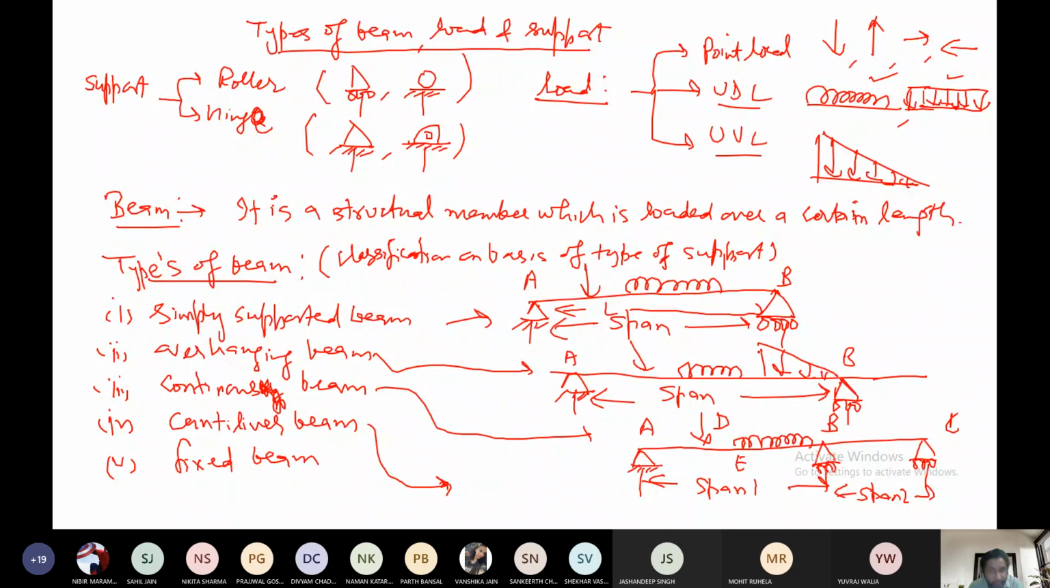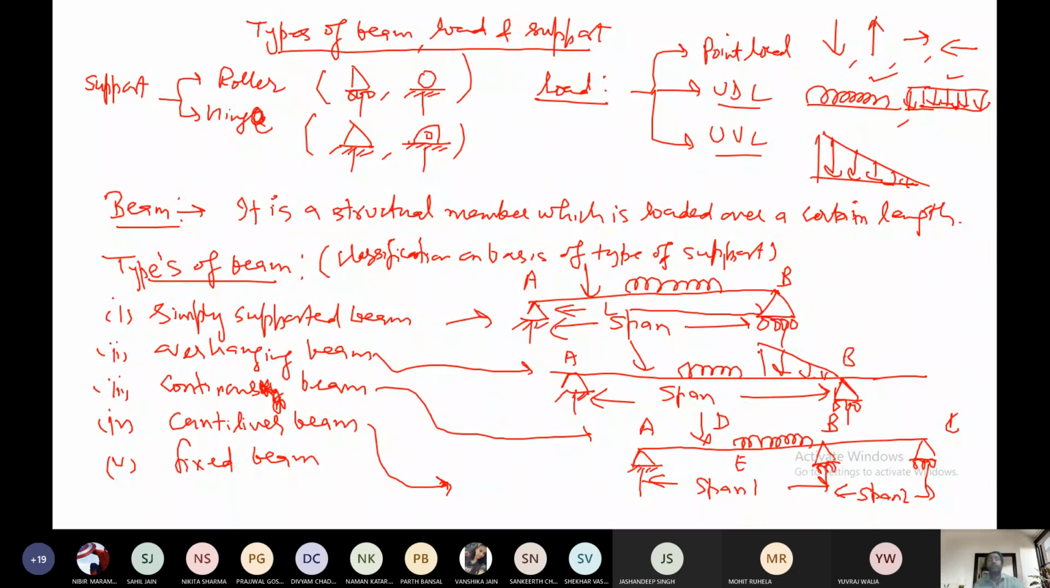So you can write here the definition of a continuous beam. If a beam is having more than one span, then it is called a continuous beam. Fine. So this is a continuous beam. Then we have the cantilever beam, the fourth one.